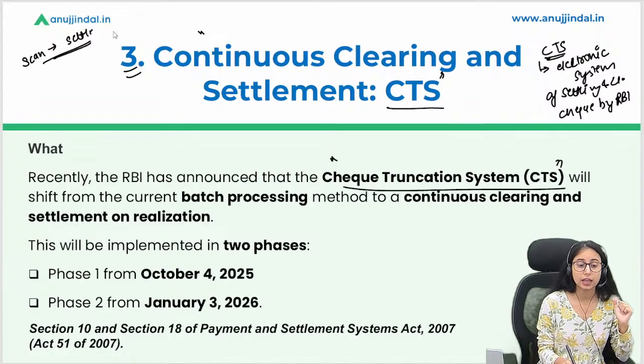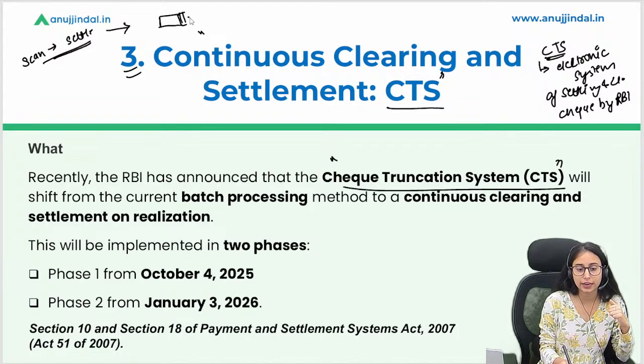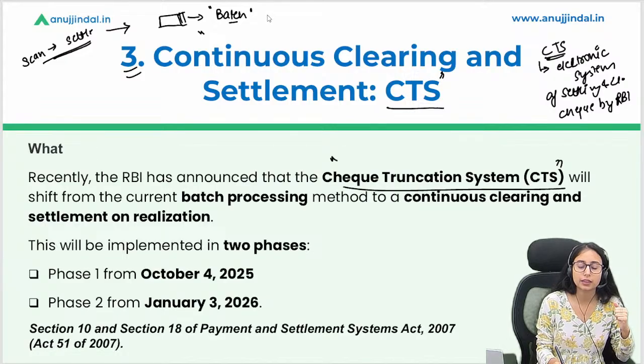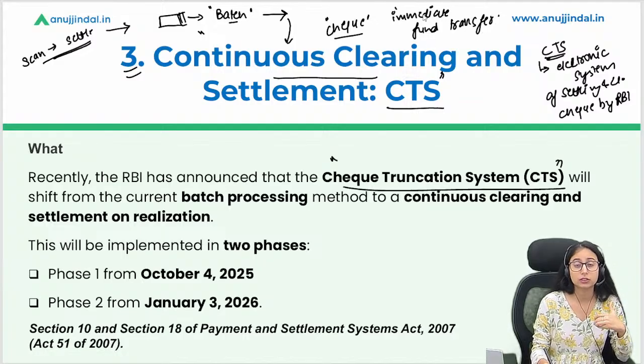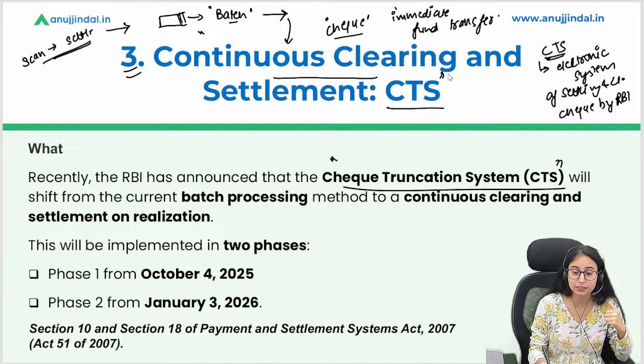Now they are saying that generally the cheques are settled on a batch basis, on fixed batches, right? But now they are saying that we are not going to settle these cheques in batches, but we are going to have a continuous clearing of these cheques for immediate fund transfer. Immediate fund transfer. So this is what they have changed. This is a very drastic change they have made in the CTS system.